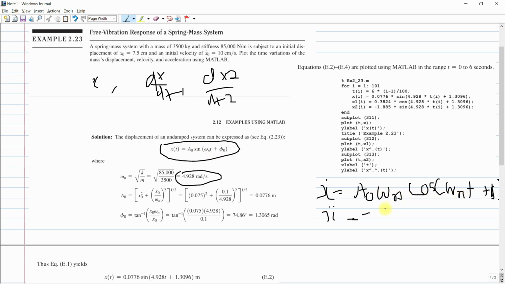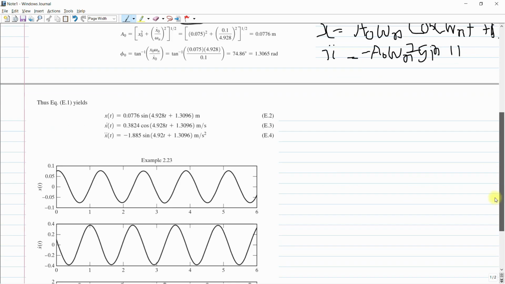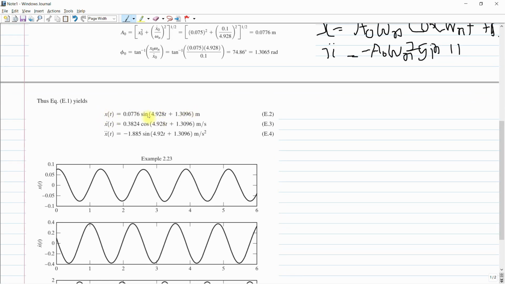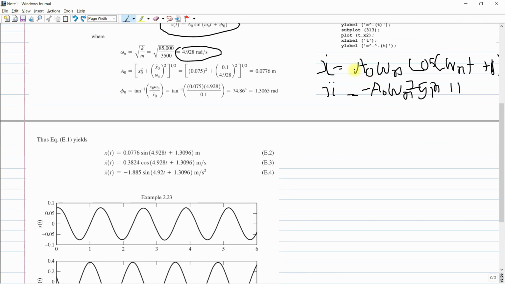because the derivative of cos is minus sine, so minus A0 omega n square sine, the same thing, omega n t plus this angle. They have written the same thing here, I will show you. x of t is equal to this for displacement, this is for velocity, and this is for the acceleration equation. And they put the A0 value here, the omega n value here, and this t.